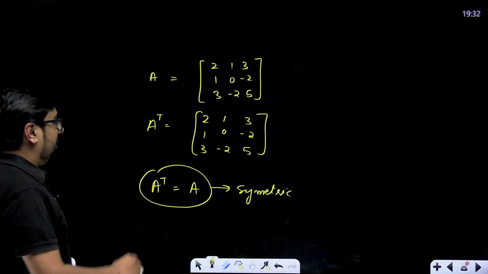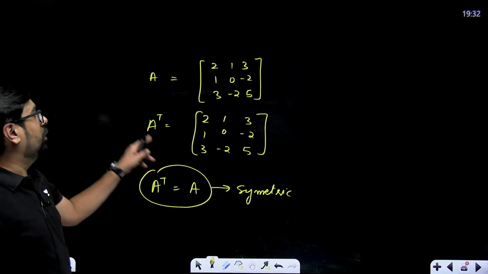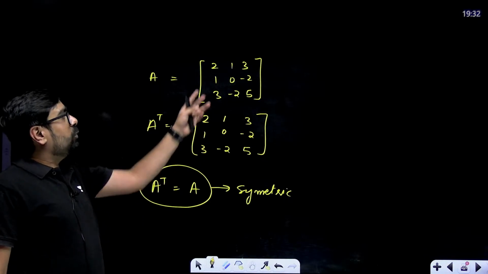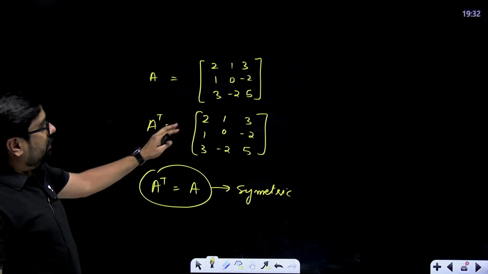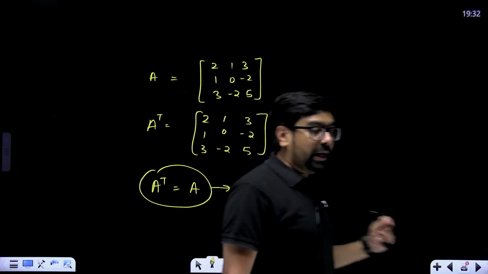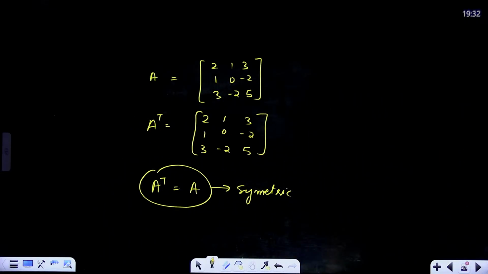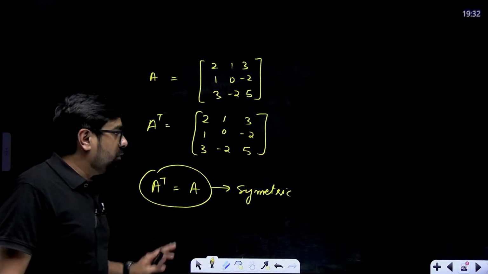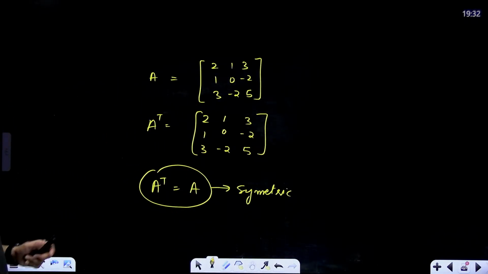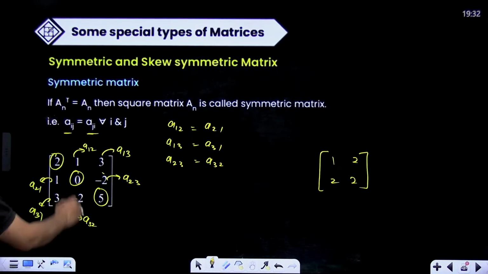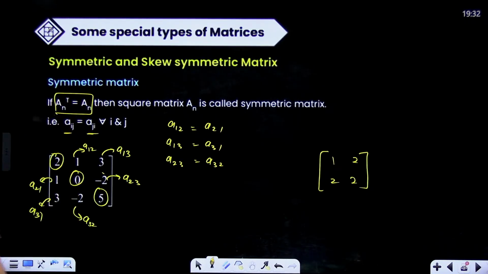If it's a symmetric matrix, then A transpose will be equal to A. A transpose is coming out to be equal to A, and it will only happen in the case of symmetric matrix where Aij will be equal to Aji for all i and j. So if A transpose is equal to A, that means you have a symmetric matrix. It was written also over here.